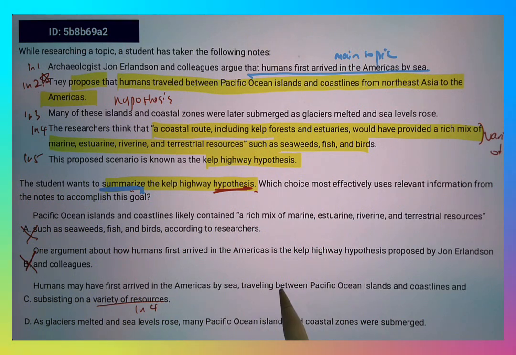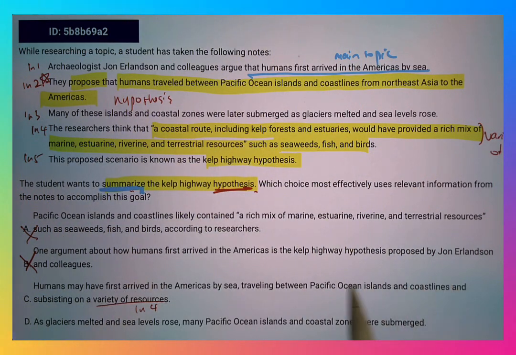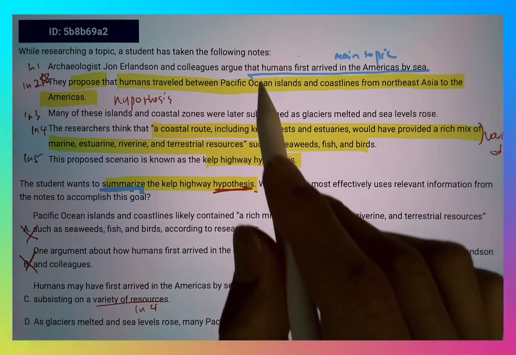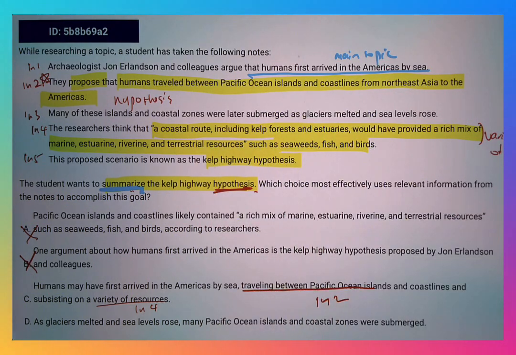And it also mentions that humans travel between Pacific Ocean islands and coastline from Northeast Asia, so they also talk about line 2. Because it consists of both line 2 and line 4, I'm going to say C is definitely a better answer than any answer so far.